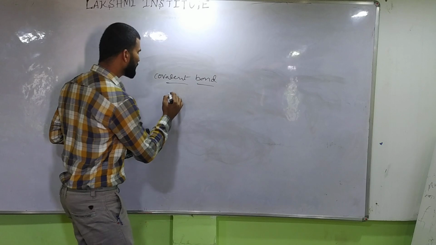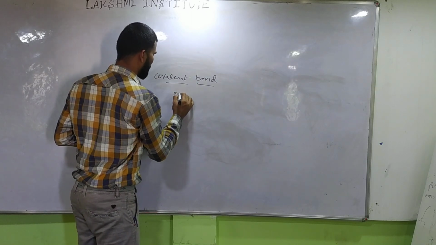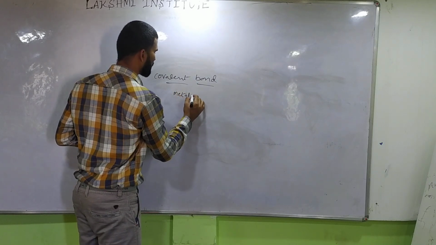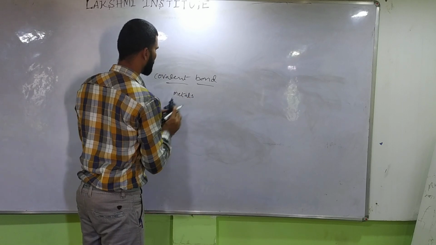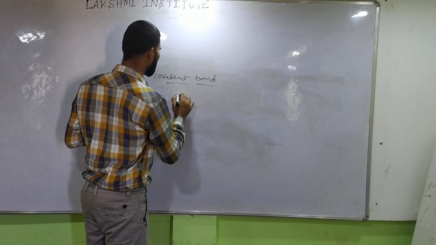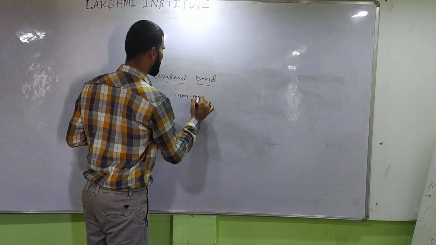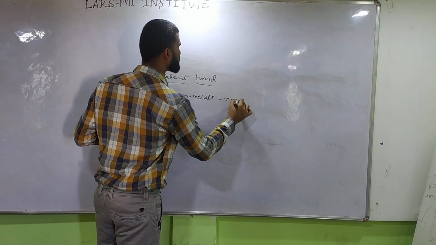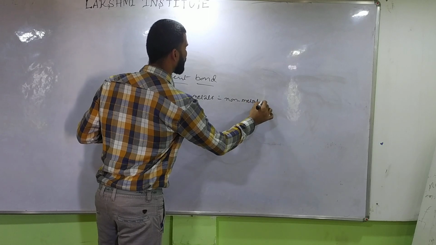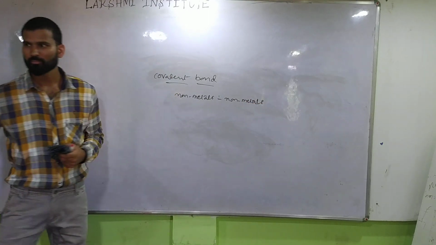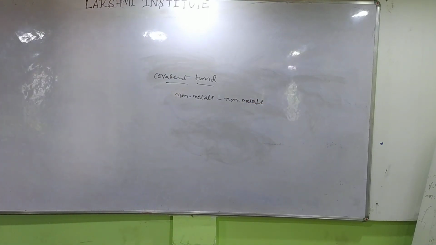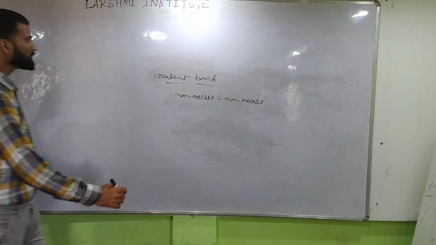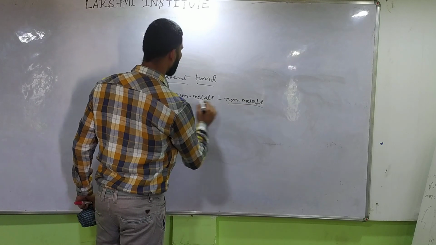It occurs between non-metals and non-metals.